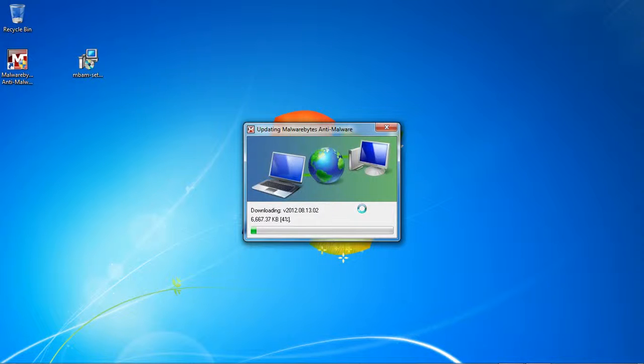Right, as you can see, Malwarebytes is now downloading all the updates for the software. Obviously the time within this window will be determined by your internet connection speed.